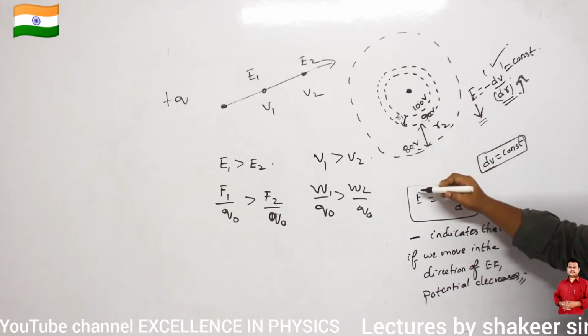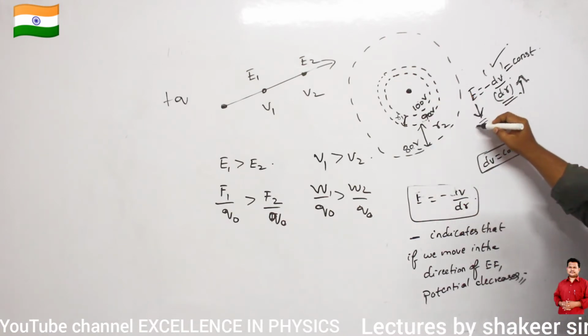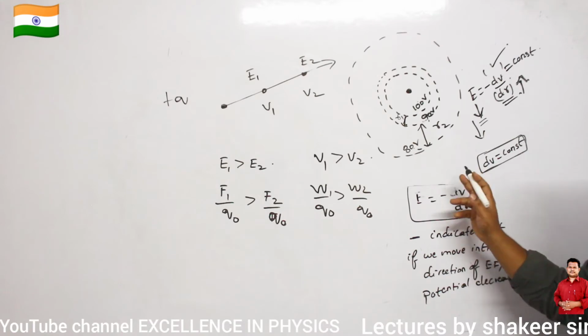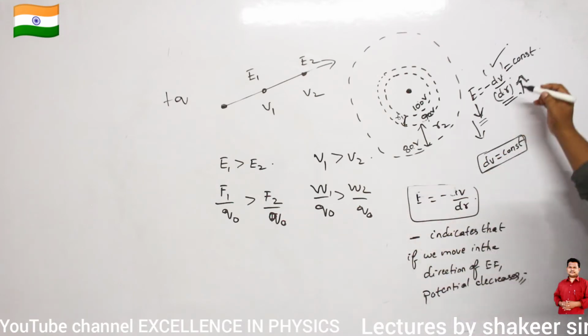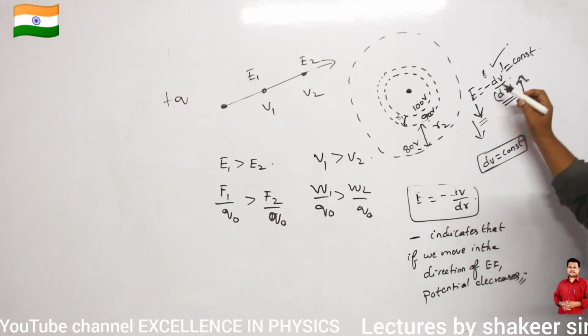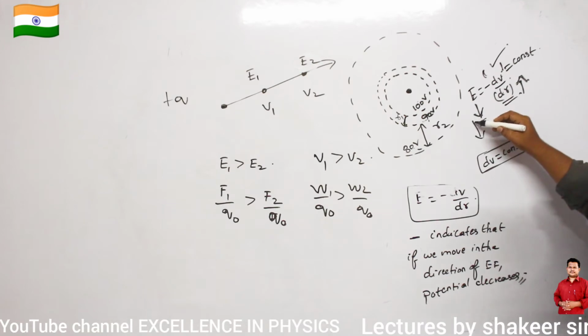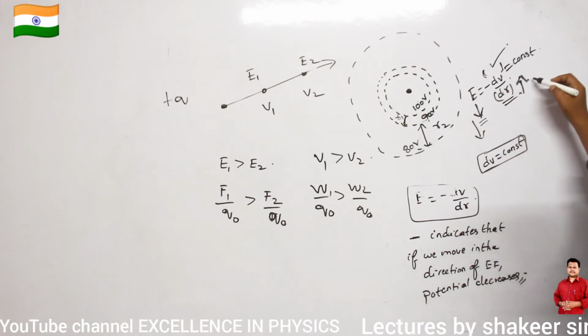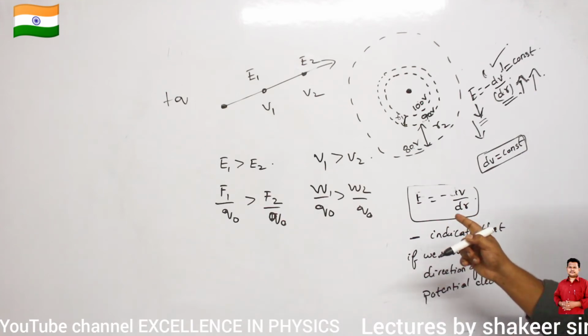If I move away from the point charge, E value further decreases, no? But I want dV to be constant. If dV is constant and E value is further decreasing, then dr value should further increase, no?